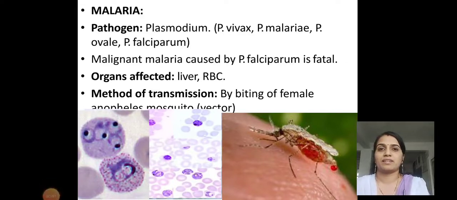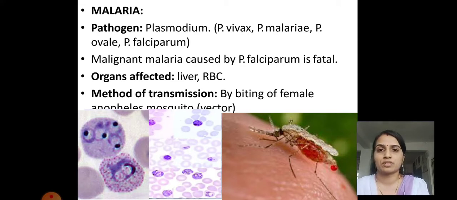Hello everyone. In the previous video we started the chapter Human Health and Diseases. In the beginning we got an idea about how we can say a person is healthy and what the definition of health is. Thereafter we also started with the different diseases we commonly suffer from, their causative agents, symptoms, and how we can avoid having them.